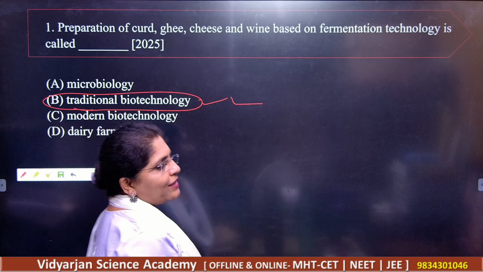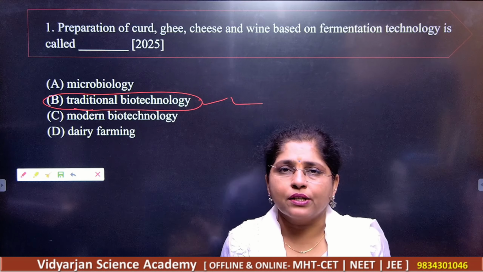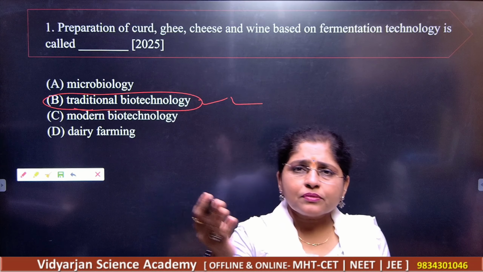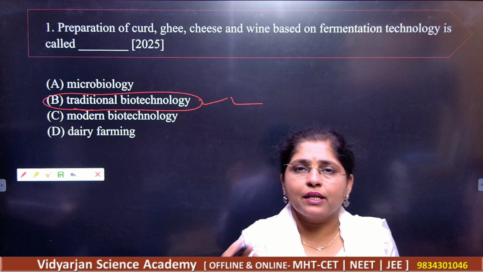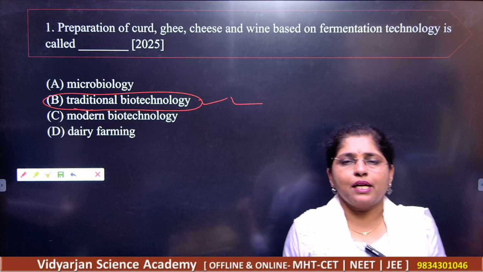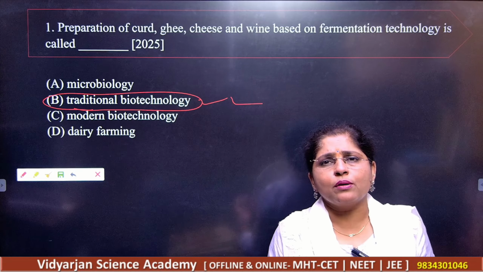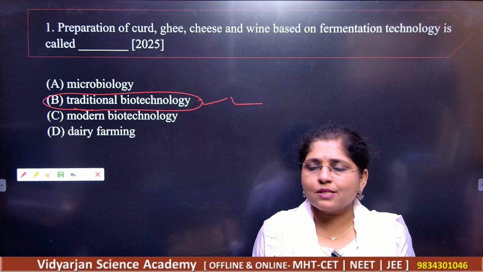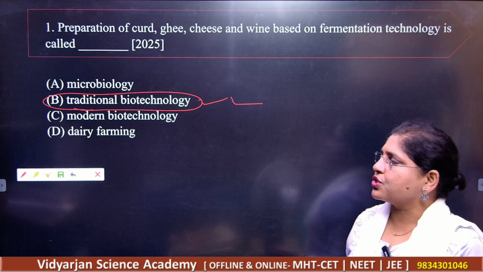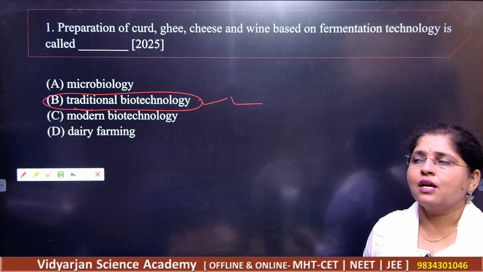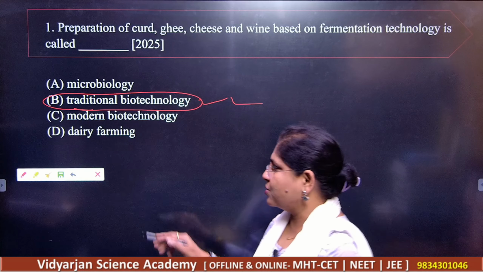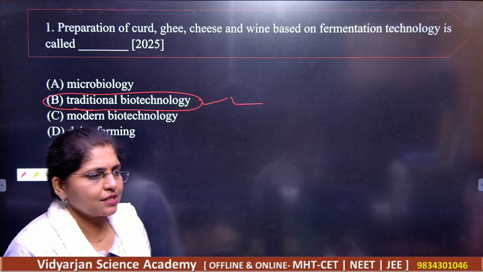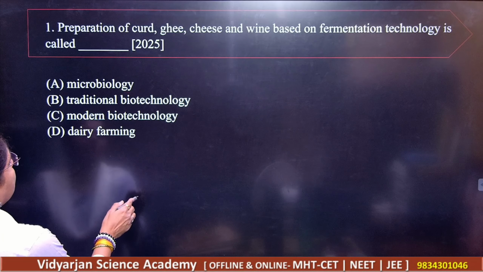Got it? You know that we are supposed to prepare the curd, then we take the butter, then we separate the buttermilk, then we prepare ghee from that, and we have many more milk products here. So this has been the traditional thing for all of us. So we can say that it's traditional biotechnology. Got it? So let us see which is the next question.